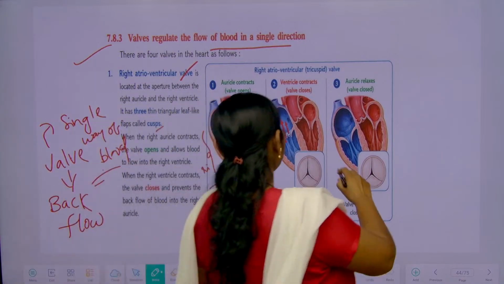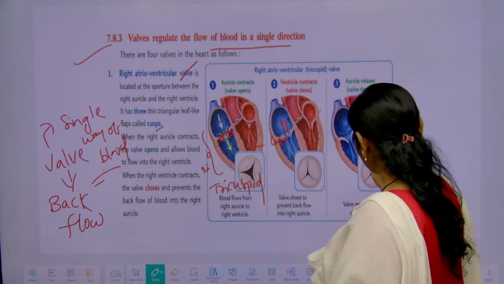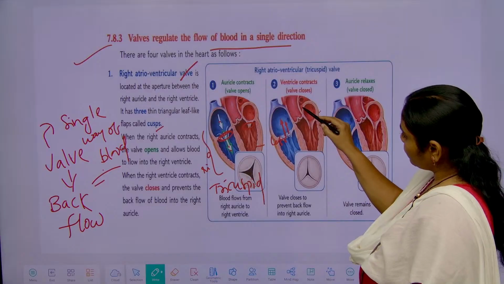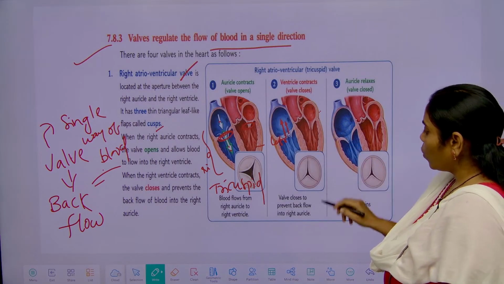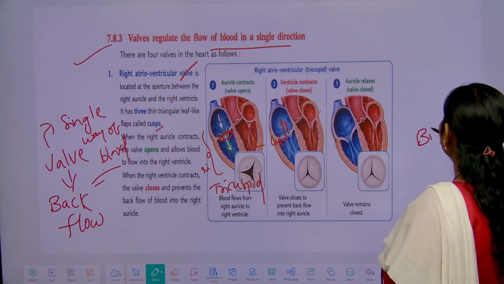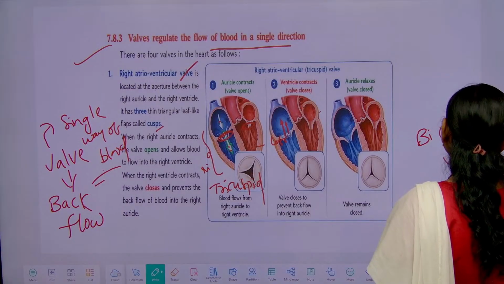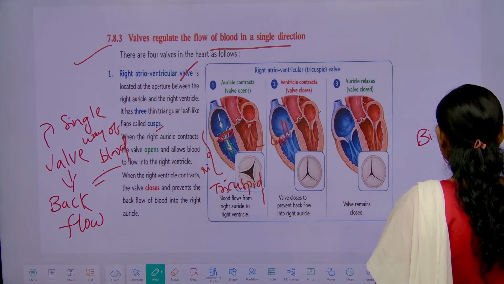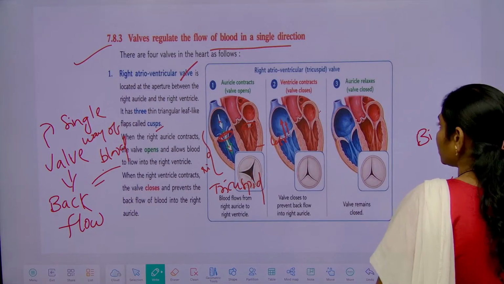And here on the left side, between the left atrium and the ventricle, we can identify the bicuspid valve, also called the mitral valve.